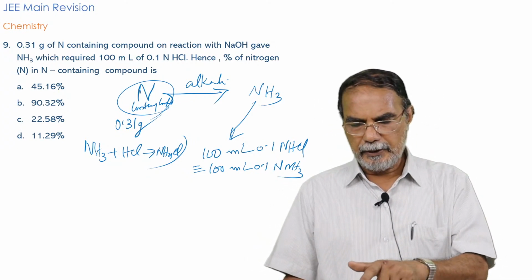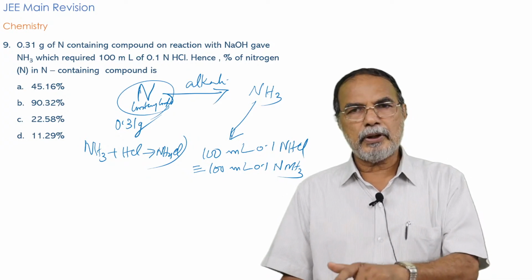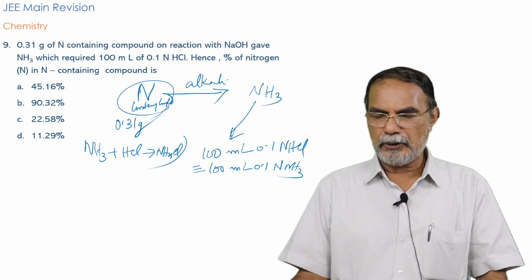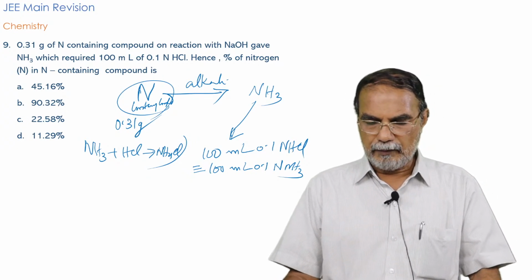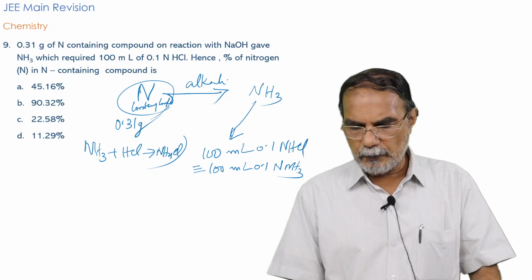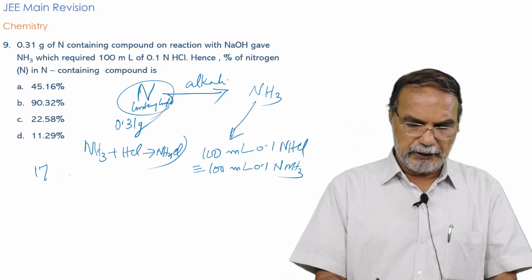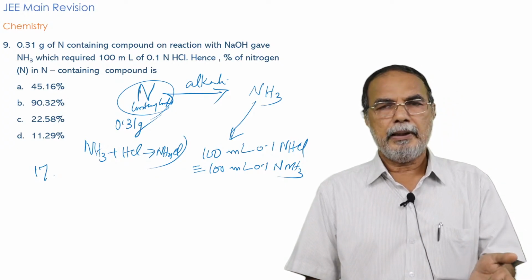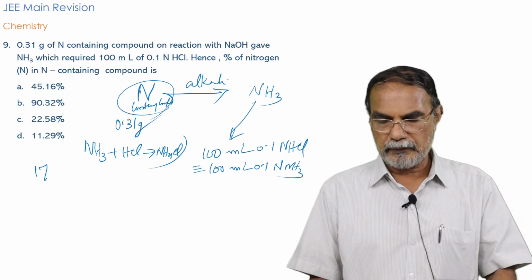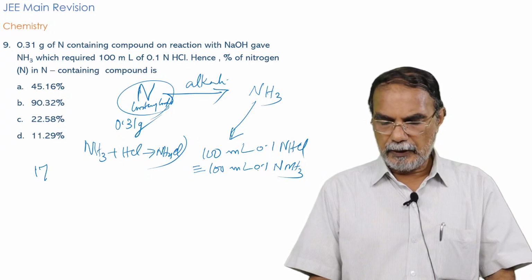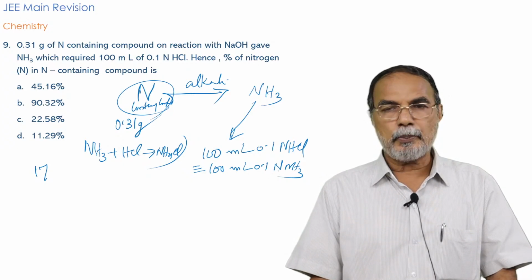So 100 milliliter of 0.1 normal HCl will be equivalent to 100 ml 0.1 normal ammonia. And what is the amount of ammonia in 100 ml 0.1 normal ammonia? The equivalent mass of ammonia is 17, or the molecular mass is 17. NH3, 14 plus 3, that is equal to 17. So how much ammonia will be present in this 100 ml 0.1 normal?